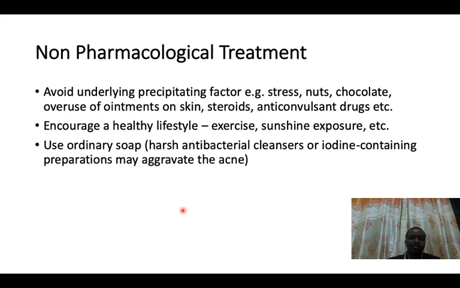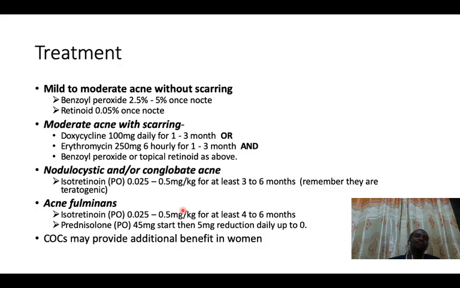So we have a non-pharmacological management, but we also have pharmacological management. So acne is divided into 3 types of severity. We have mild to moderate acne without scarring, but we also have moderate acne.